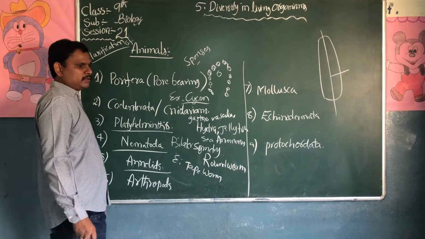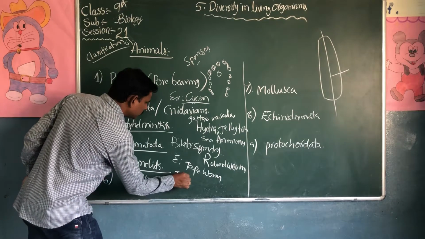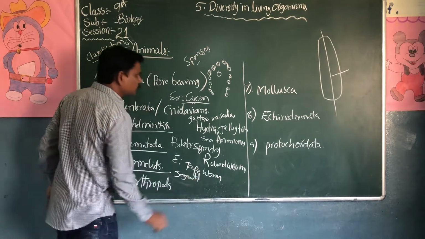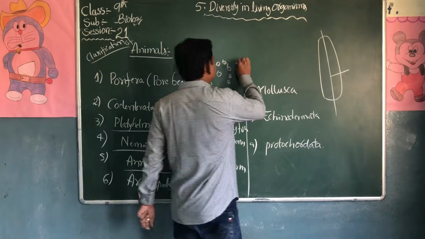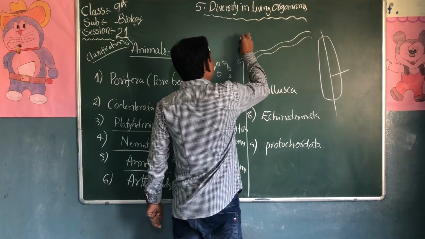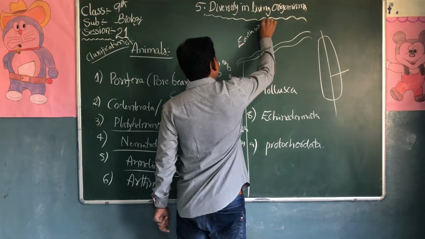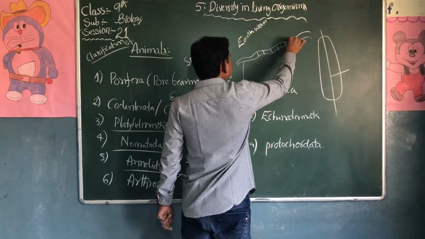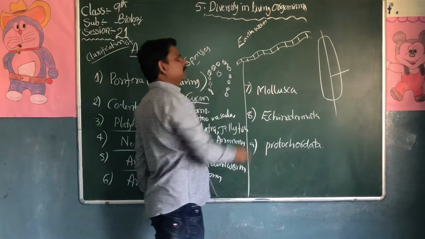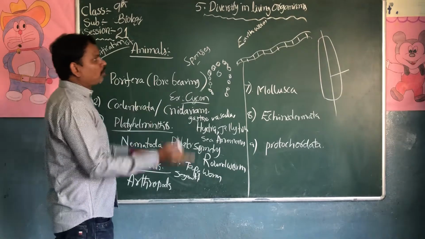Next one is annelids. Annelids are segmented worms. What is segmented? The best example is the earthworm. The earthworm has segments in its body.